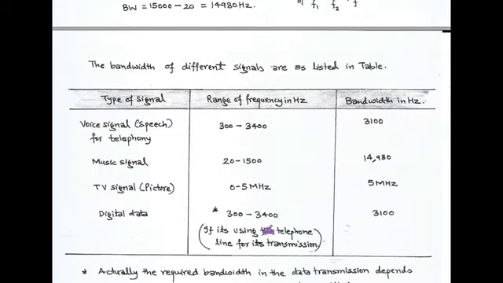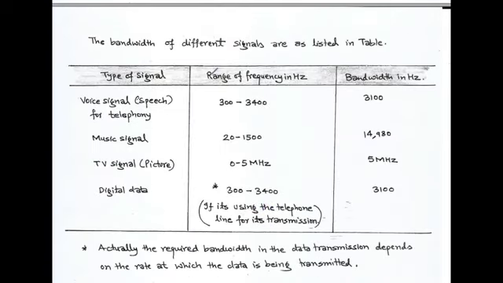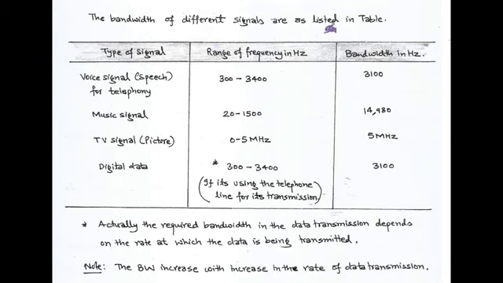Now we discuss some more bandwidths of different signals, listed in a table. First is the voice signal or speech signal that is used in telephony systems. Here the range of frequency is 300 to 3400 Hz. So in this case the bandwidth is 3100 Hz, that is, higher frequency minus low frequency gives the bandwidth in Hz. And this is the band of frequency through which voice signals in a telephony system are transmitted over a communication channel.